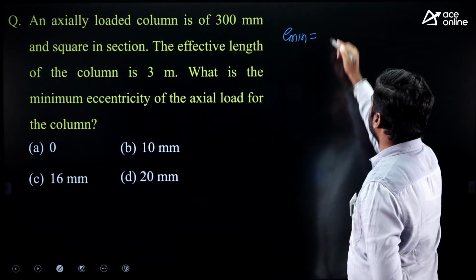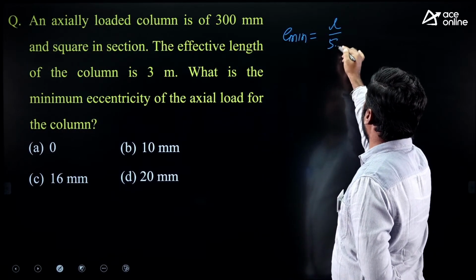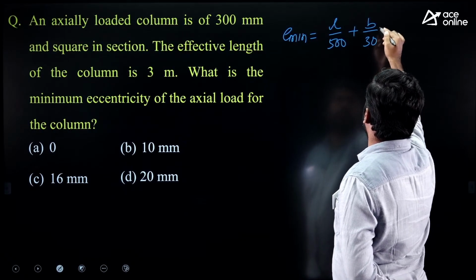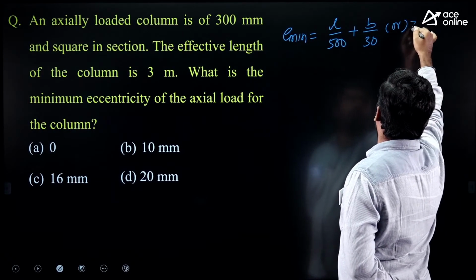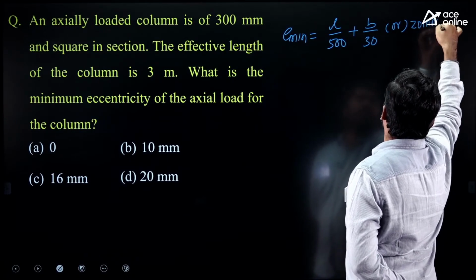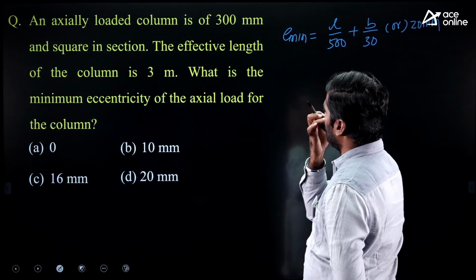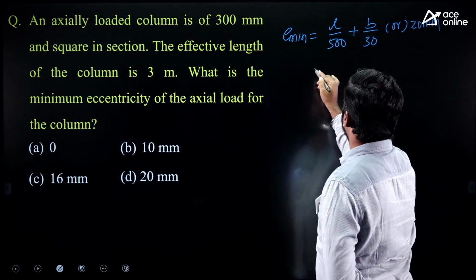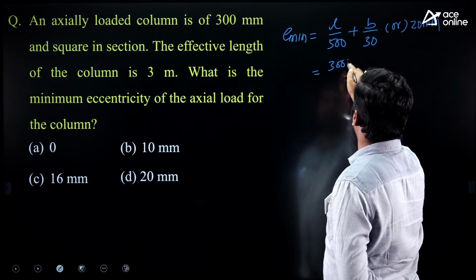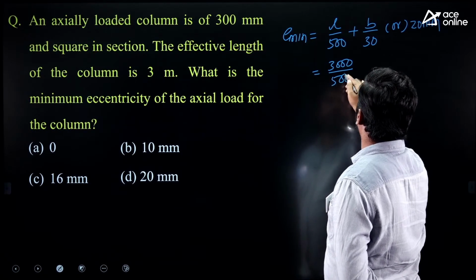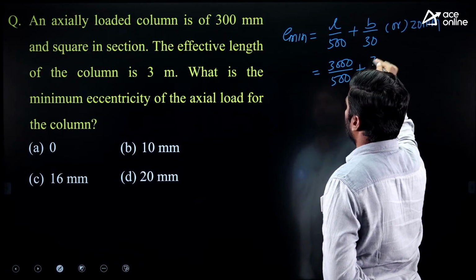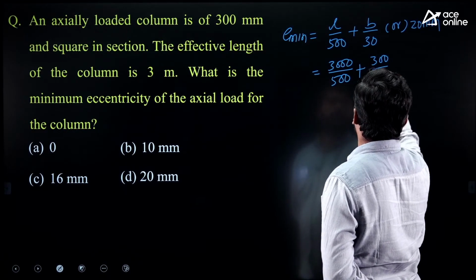Minimum eccentricity can be found like this: unsupported length of column upon 500 plus B upon 30, or 20 mm, whichever is maximum. Here unsupported length of column is not given, so you can select effective length as unsupported length. That is 3 meters given, write in mm, 3000 upon 500, B given 300 mm upon 30.